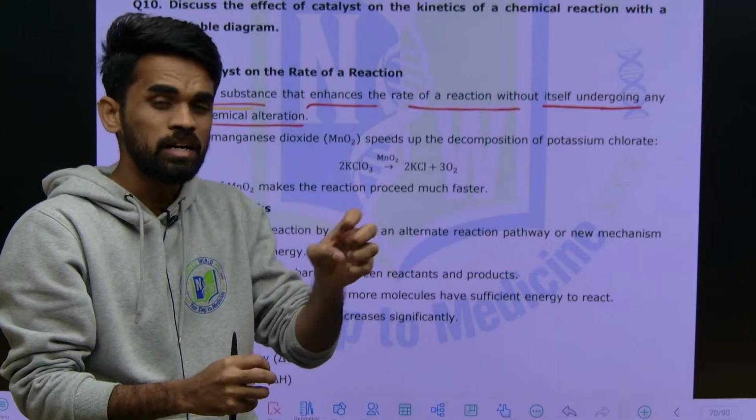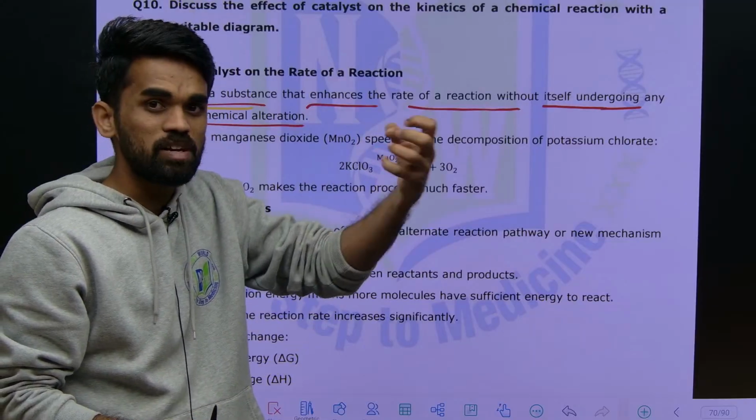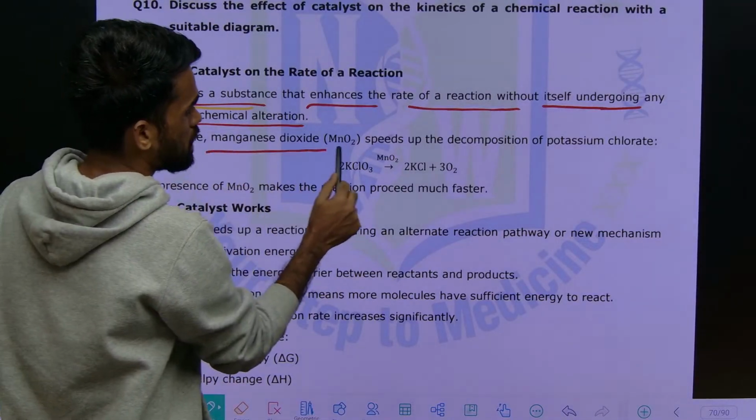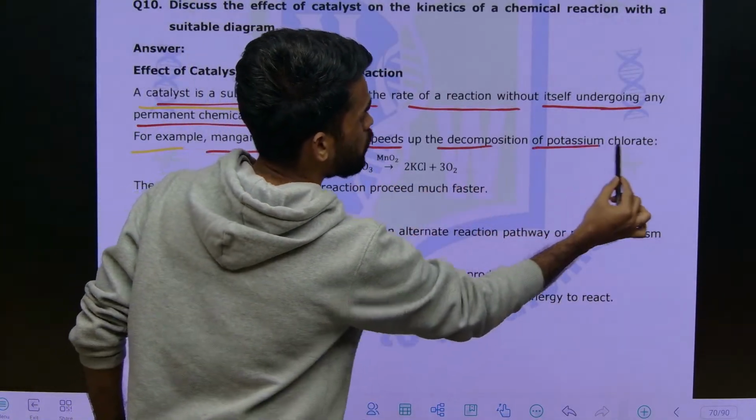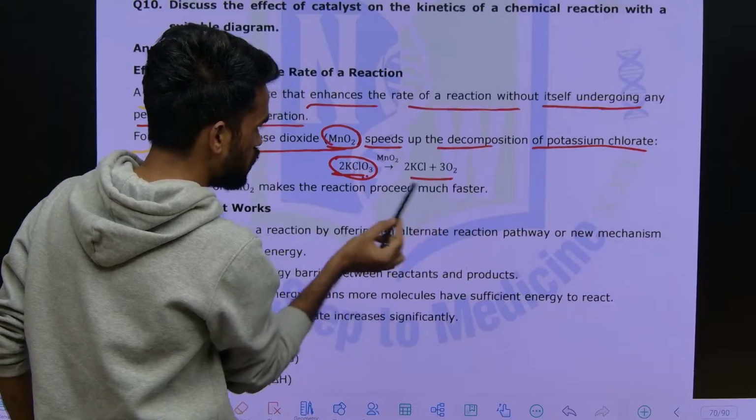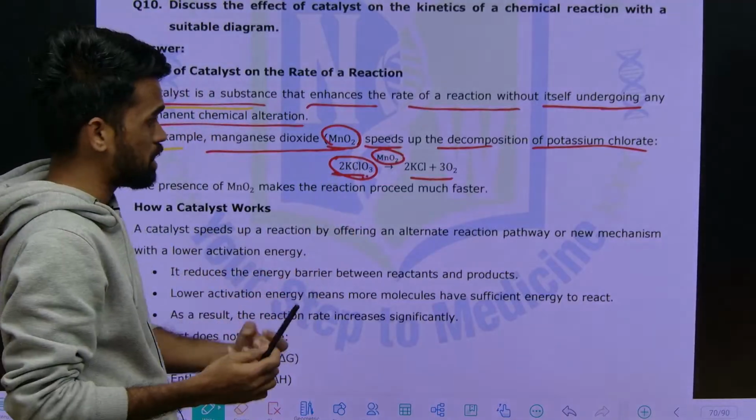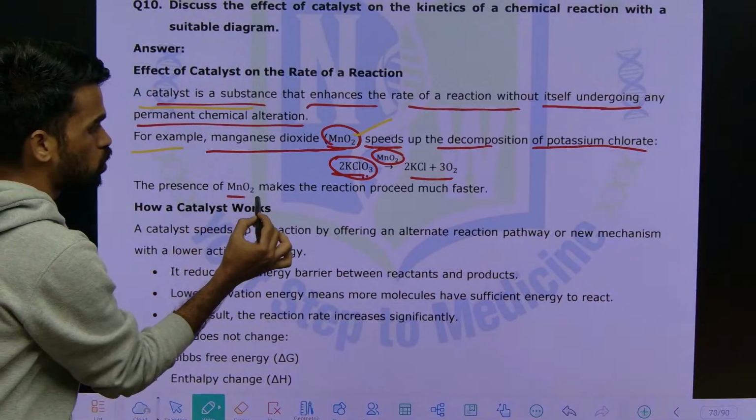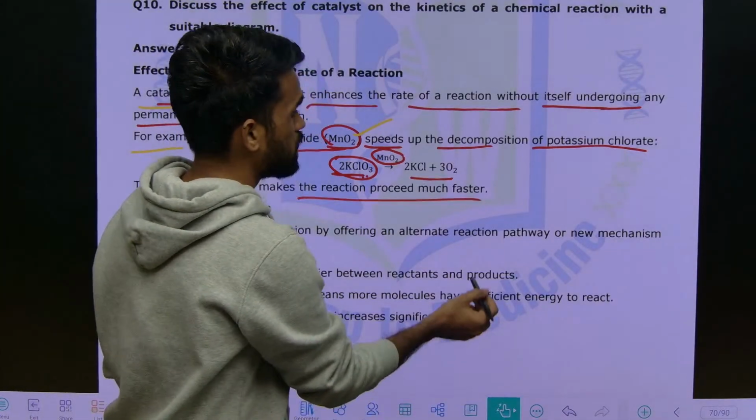It will not be involved in the chemical reaction, which means it will not undergo any changes, but it will alter the rate. It means it will make the reaction happen faster. For example, manganese dioxide, MnO2, speeds up the decomposition of potassium chlorate. This potassium chlorate undergoes decomposition, and the rate of this decomposition reaction is enhanced with the help of manganese dioxide, MnO2. The presence of MnO2 makes the reaction proceed much faster.